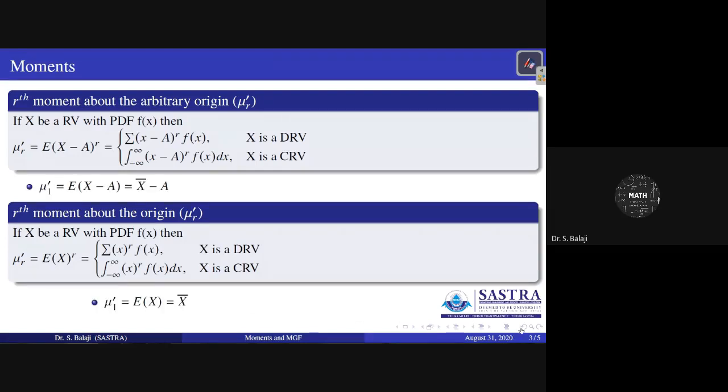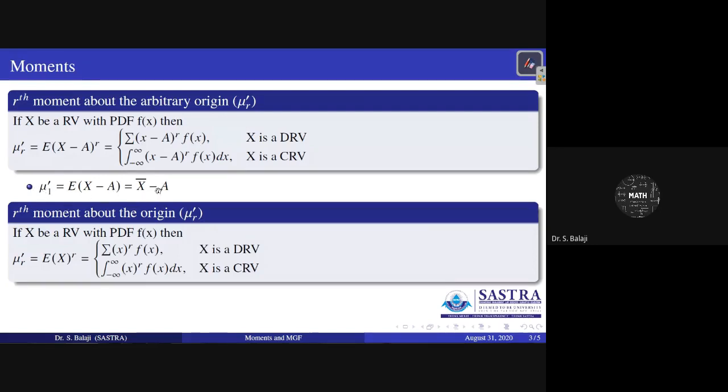Here in the arbitrary origin definition, suppose we put r equal to 1. Therefore we can get mu dash 1 equal to expectation of x minus a, but a is a constant, so we can operate expectation only on the random variable x. Therefore we get mu dash 1 equal to x bar minus a.